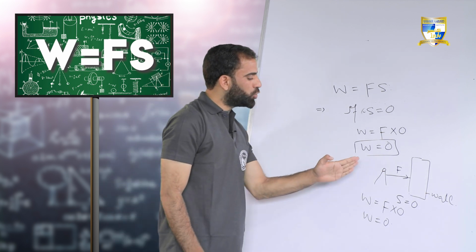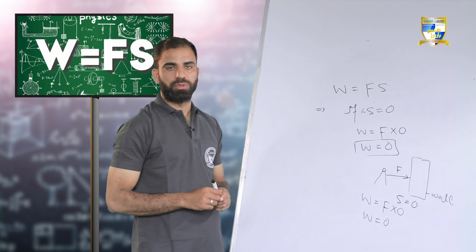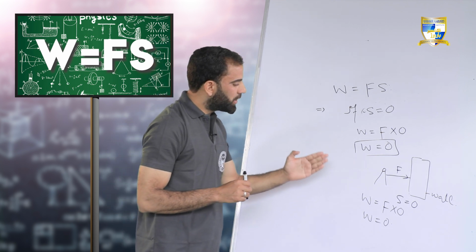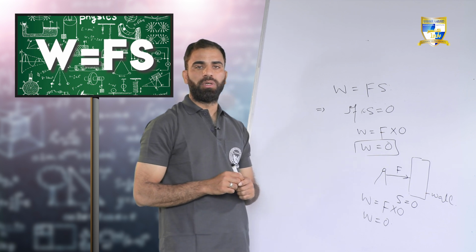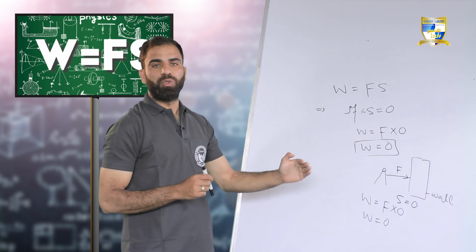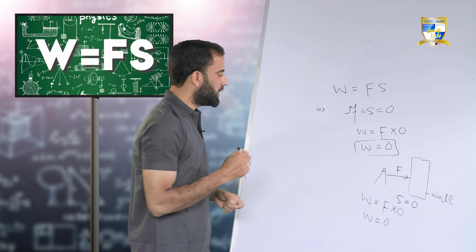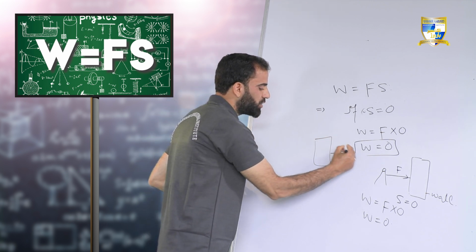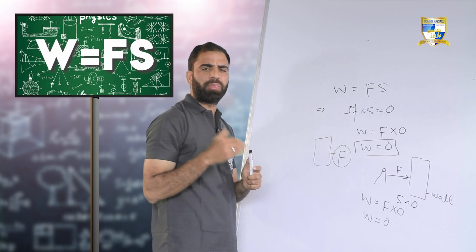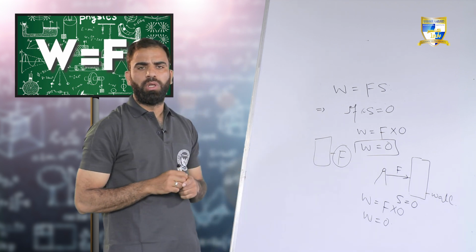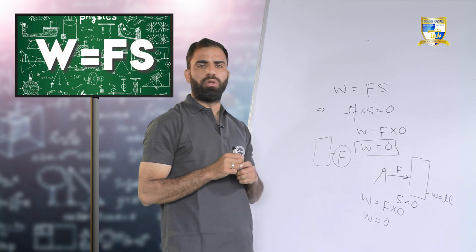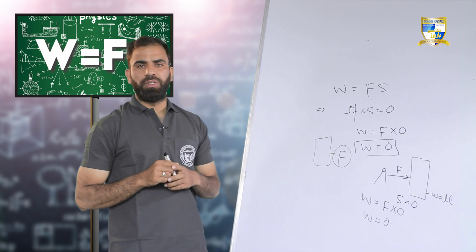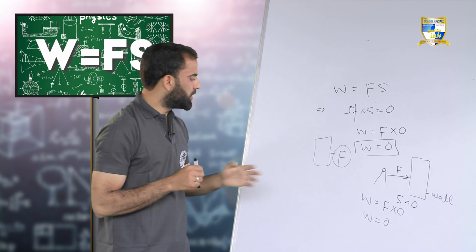So when the displacement produced is 0, the work done is 0. That is, although you are applying a greater force, if you are not able to displace the object, then the work done by you is 0. If a person applies a great force on a wall but the wall doesn't move at all, the displacement produced in the wall is 0.